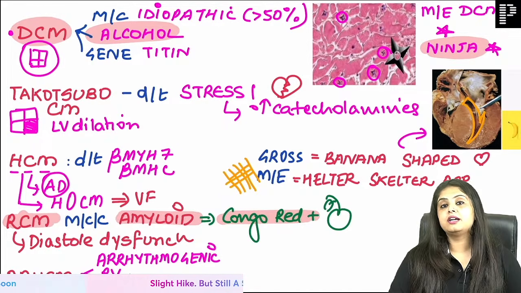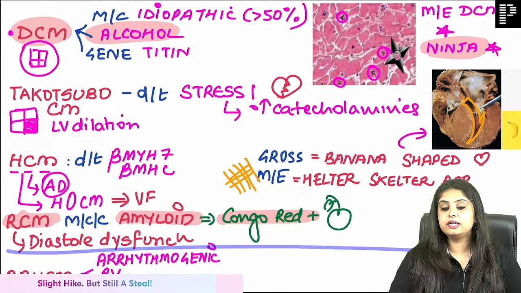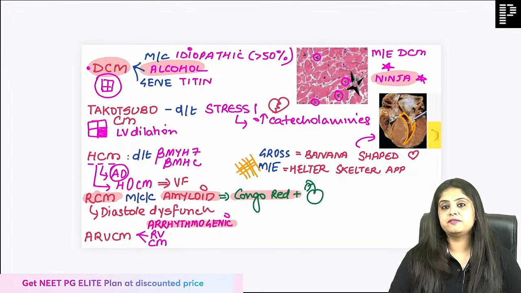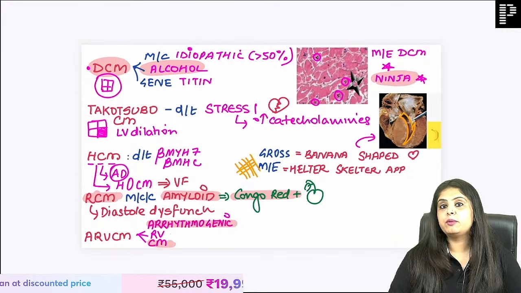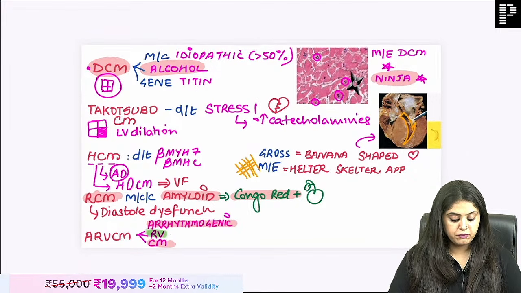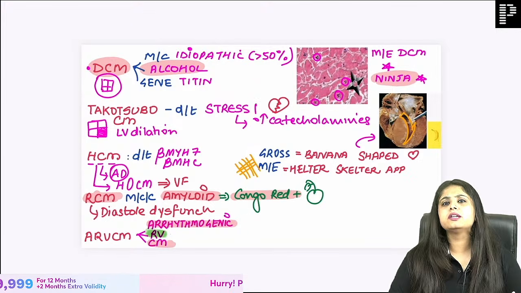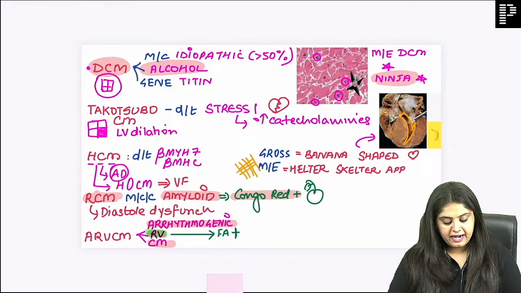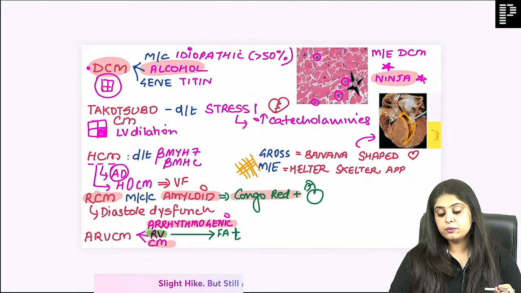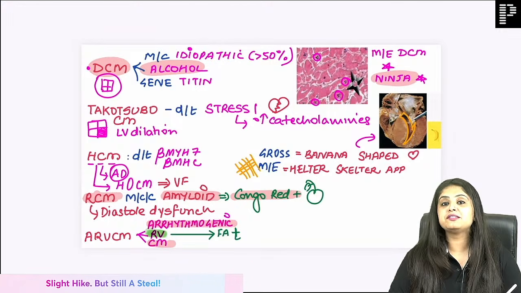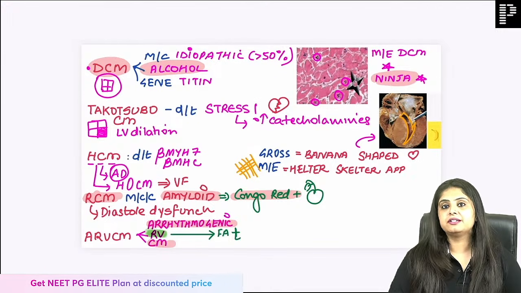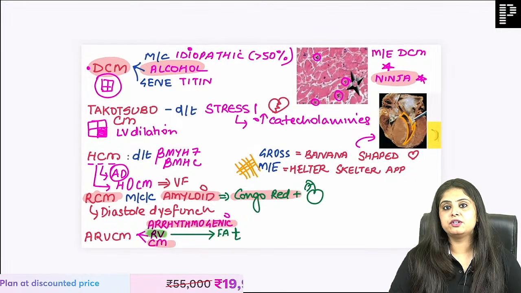There's another cardiomyopathy which is known as arrhythmogenic right ventricular cardiomyopathy. So commonly, sense tells me the patient will have arrhythmias. It is a cardiomyopathy, but which ventricle does it involve? Right ventricle. So they will ask you what will happen in the right ventricle? The right ventricle tends to show fat deposition. They will always give you a question. Listen very carefully, because I'm going to ask you an MCQ after this. So it is going to be fat in the right ventricle. That is why, ma'am, arrhythmogenic right ventricular cardiomyopathy.